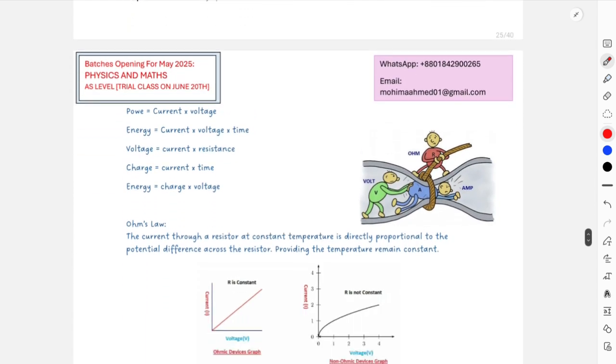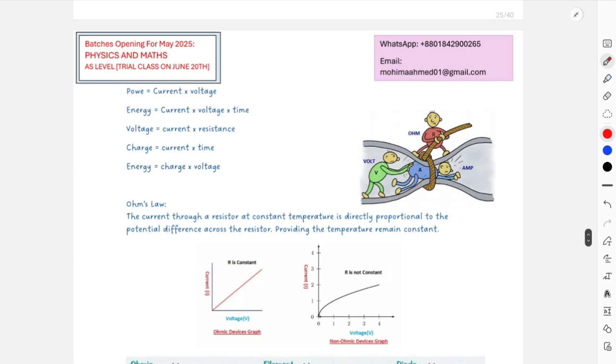After that, these are some equations very important to understand. Power is obviously IV. Energy is power times time, so this is a breakdown of power and energy. Power was already energy over time, and power is also current times voltage, so we can write IV. If you want to find energy only, this becomes IVT. That is the derivation of this equation.